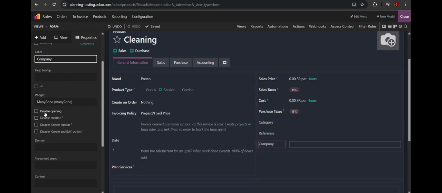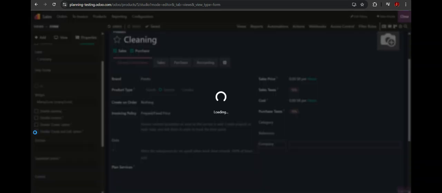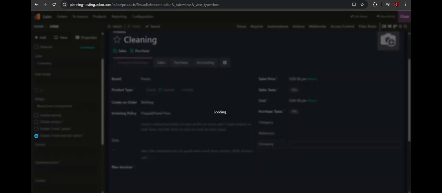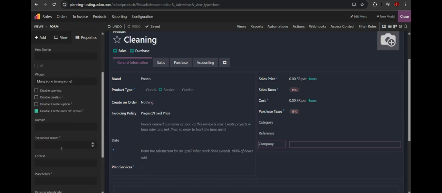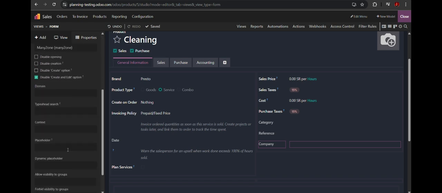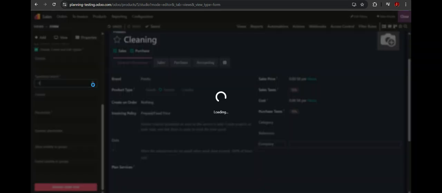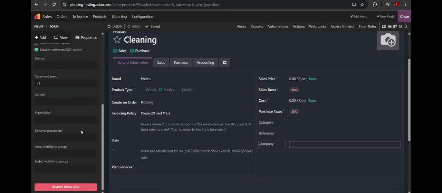Also, if you want to disable the create option or create and edit option, you can disable it by clicking on this create and edit option. If there are any dynamic options like placeholder or header type section, you can select it from here.